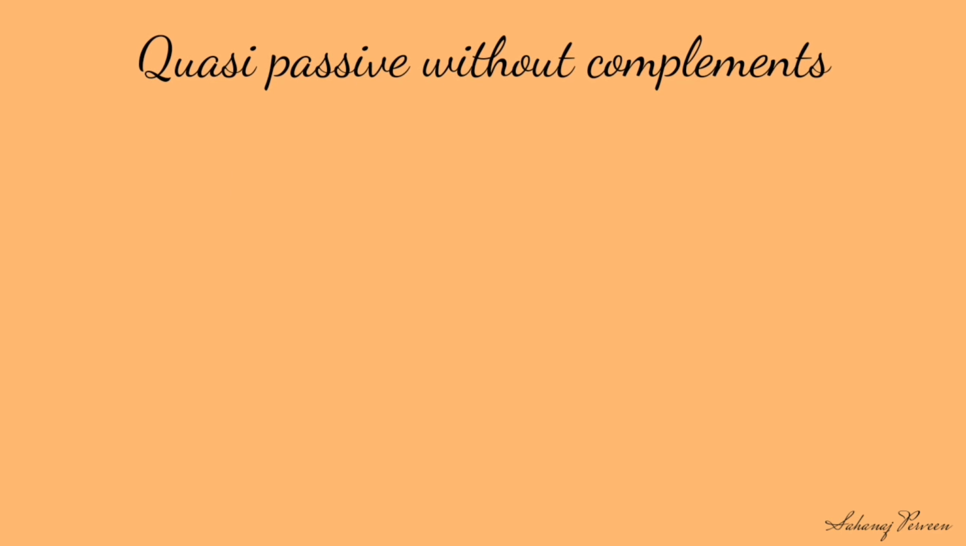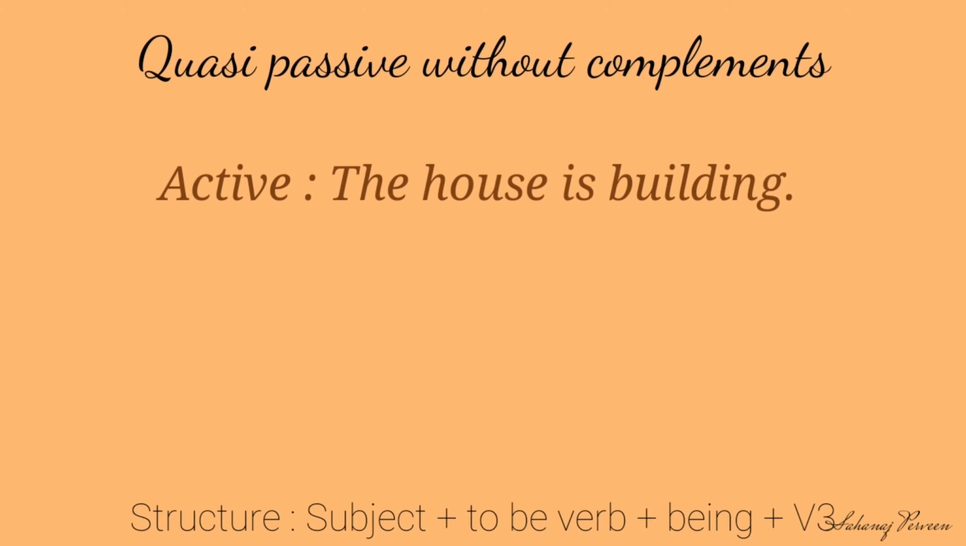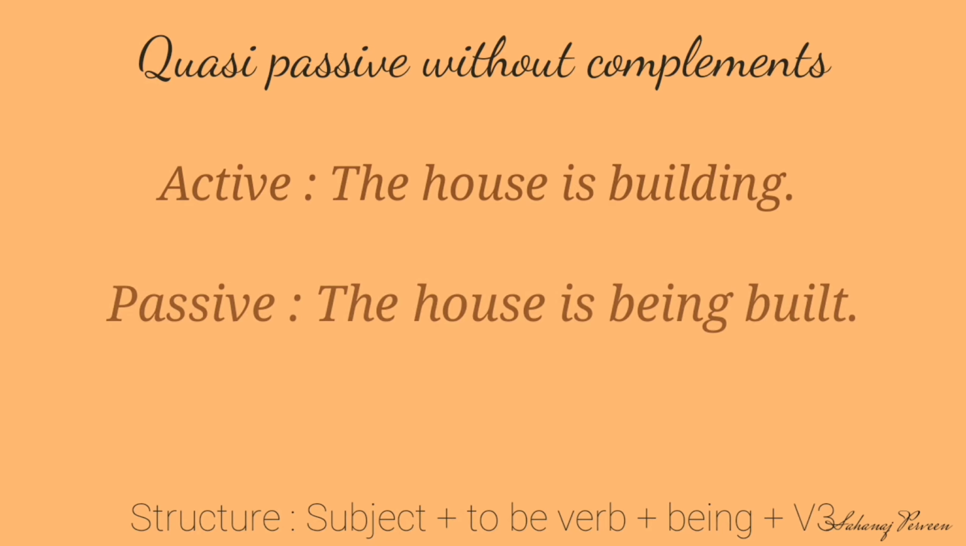Now we are going to turn quasi-passive without complements into passive. Our structure is subject plus to be verb plus being plus verb 3. Active: The house is building. By applying the structure, our passive is: The house is being built.